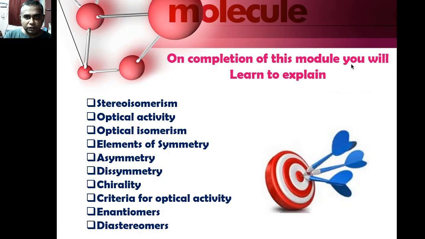On completion of this module, you will learn to explain stereoisomerism, optical activity, optical isomerism, elements of symmetry, asymmetry, dissymmetry, chirality, criteria for optical activity, enantiomers, and diastereomers.